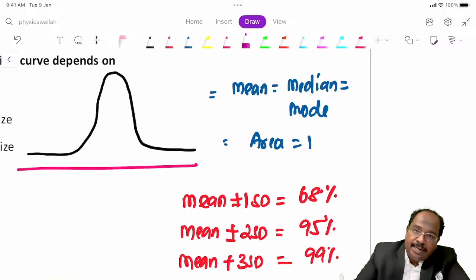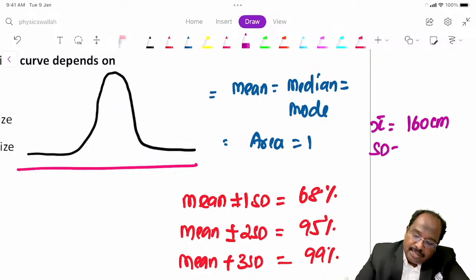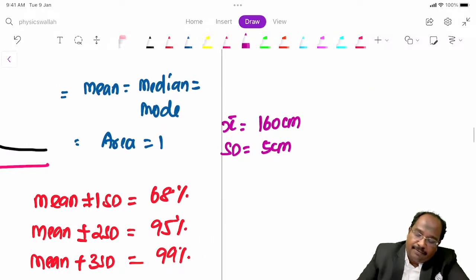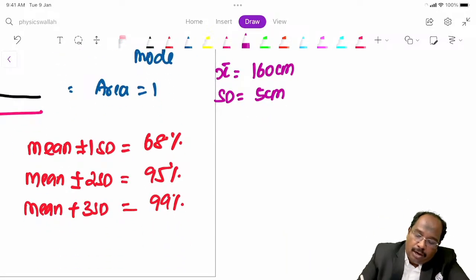Let us take a study. In a study, the mean is 160 centimeters and the standard deviation is 5 centimeters. So what do you mean by that term? Let us calculate from this. How much is the mean plus or minus 1 standard deviation? That is 160 plus or minus 5, that is 155 to 165.